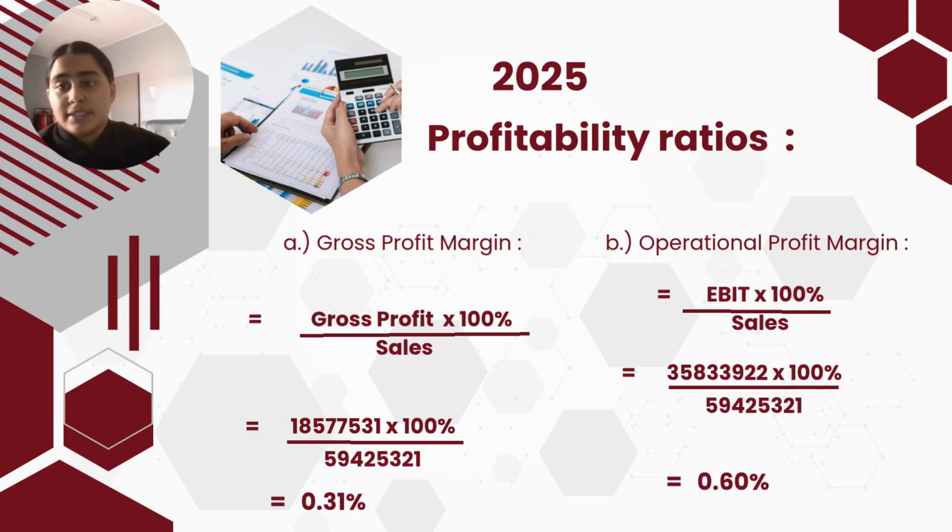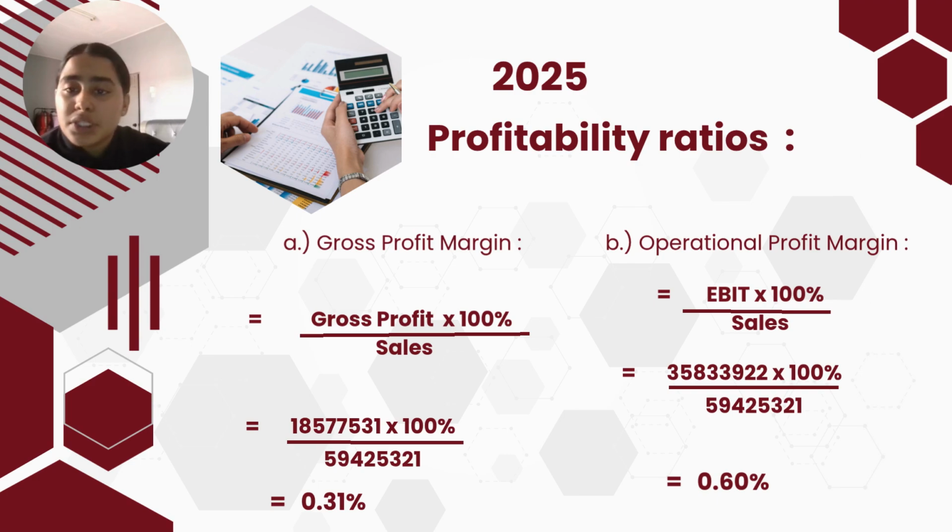Last but not least, finally, profitability ratio measures the company's ability to generate profit. For 2025, gross profit margin is 0.31% compared to 2024 is 23.17%. This shows profit after deducting cost of goods sold. A higher margin indicates better cost control.